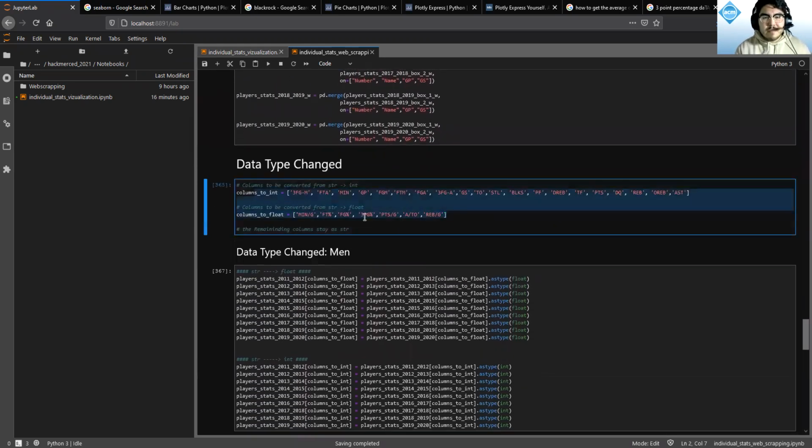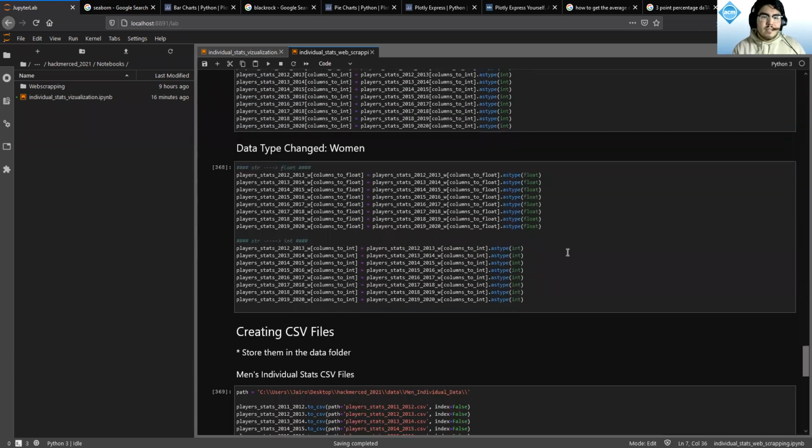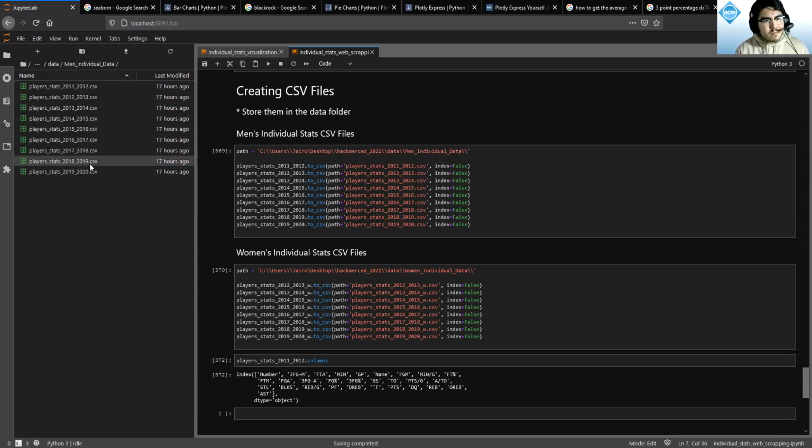Now we change some data types since we input them as strings. So now we're going to change from string to int and string to float, respectively, right? And some of them are supposed to be strings, so we leave them as strings. We just changed them, and here we created a CSV file for each of the data sets. And as you can see, I store them here in the data folder, and each has a respective folder for men's and women's. Right here, there's all the CSV files for the men's and all the CSV files for the women's.